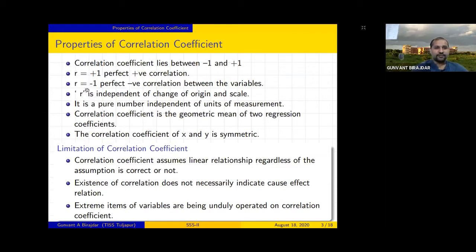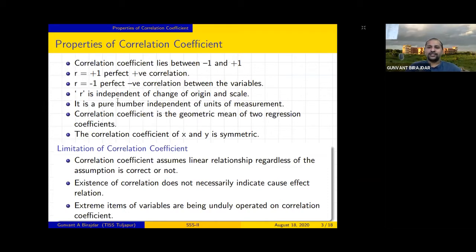You can see some properties of r. r is independent of change of origin and scale. It doesn't matter whether your values are in liters or in centimeters, or in weights. For example, we try to understand whether there is a relation between the height of father and the height of son, right?